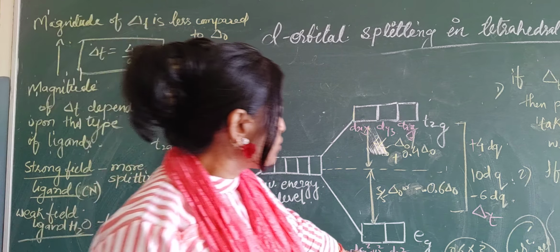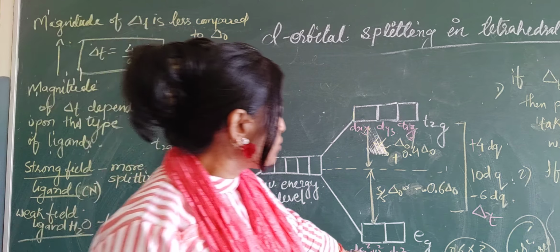Okay. So here I told you that the degeneracy should be maintained during the increasing and lowering of energy. So as much energy is decreasing, that much energy is increasing, so the total energy will be equal, so the average energy remains the same. Understood? So that the degeneracy will be maintained.